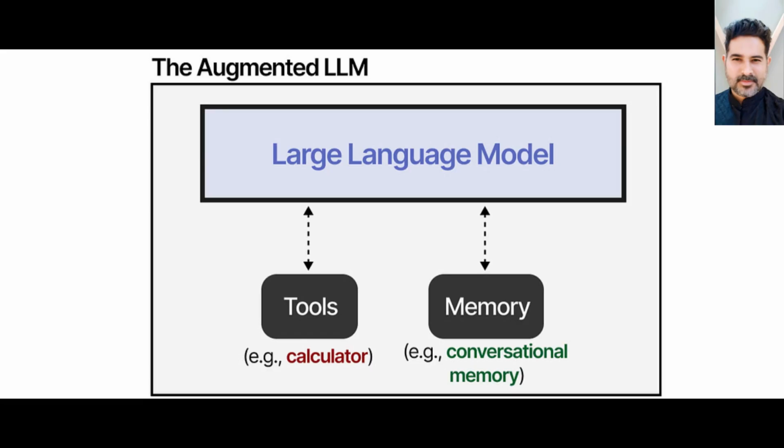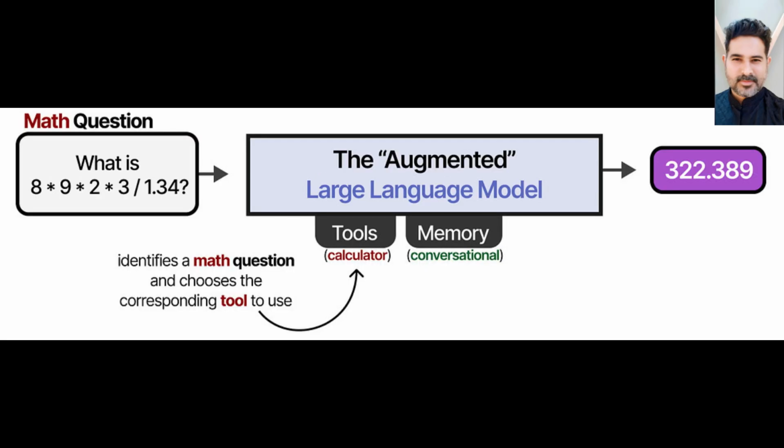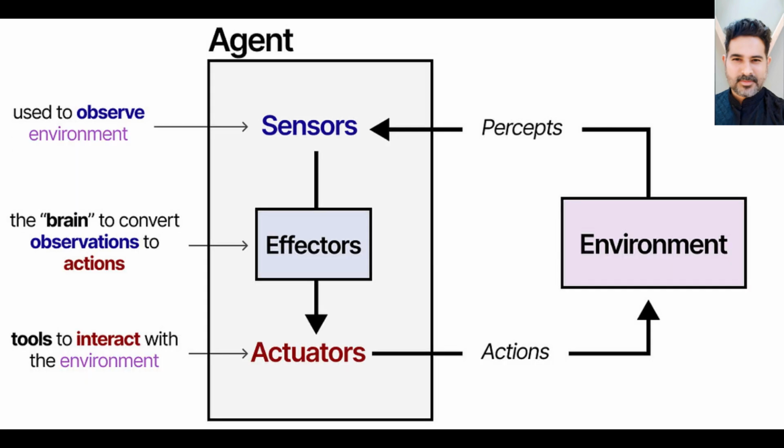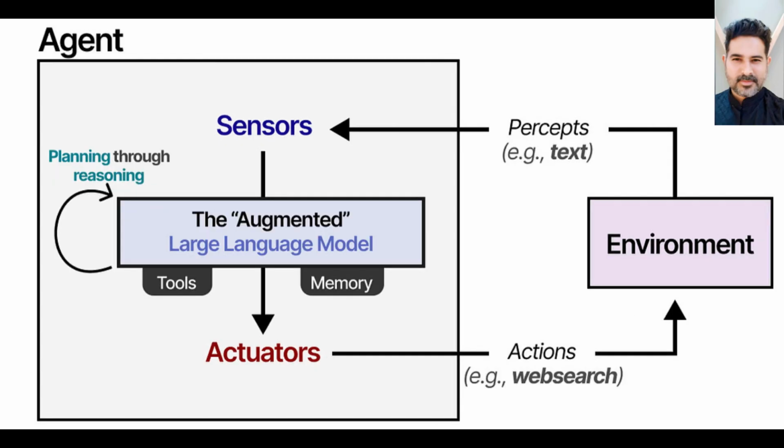Augmented LLM and the core components of LLM agents. The augmented LLM is the foundation for LLM agents. It recognizes that LLMs aren't meant to be all-encompassing but rather powerful building blocks. Agents are designed to interact with their environment, much like humans do. They typically consist of environments, the world they operate in, sensors, to observe that environment, actuators, tools for interaction, and effectors, the brain, that decides what actions to take.